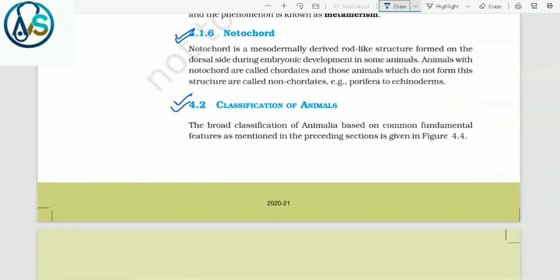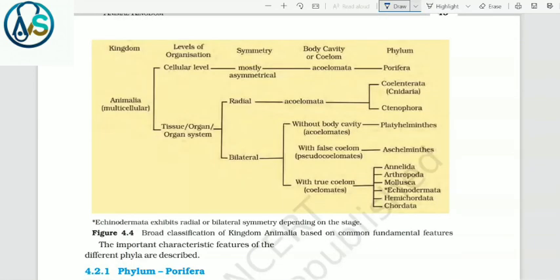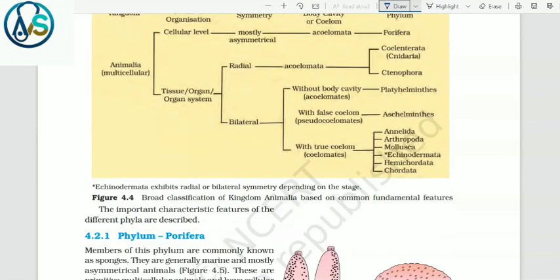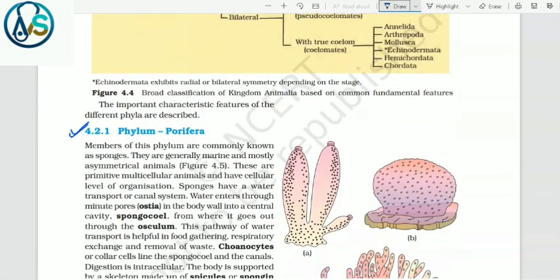4.2 Classification of animals. The broad classification of Animalia based on common fundamental features as mentioned in the preceding sections is given in figure 4.4. Echinoderms exhibit radial or bilateral symmetry depending on the stage. This is a broad classification of kingdom Animalia based on common fundamental features. The important characteristic features of the different phyla are described in this chart. 4.2.1 Phylum Porifera.